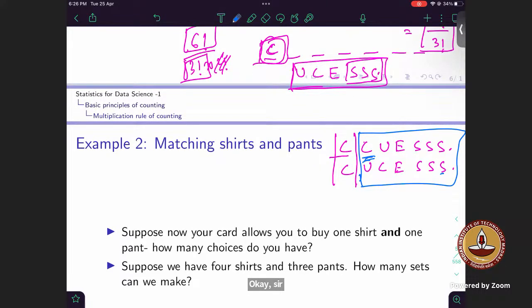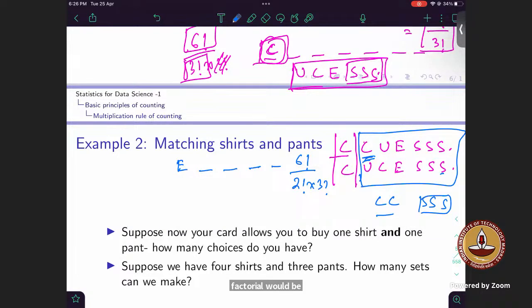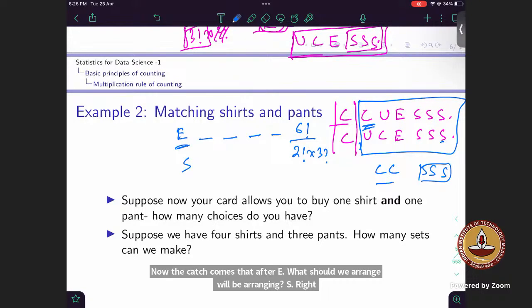Similarly, we'll consider E, because after C, what would be next in alphabetical order? It would be E, right? And for E, it can be done in the general way: 6 factorial by 2 factorial into 3 factorial, what we were doing for the earlier, confusing case, because 2 factorial would be for the 2 C's and 3 factorial would be for the 3 S's, right? Yes, sir. Now the catch comes: after E, what should we arrange? We'll be arranging S, right? Yes, sir. Now, when we are talking about S,